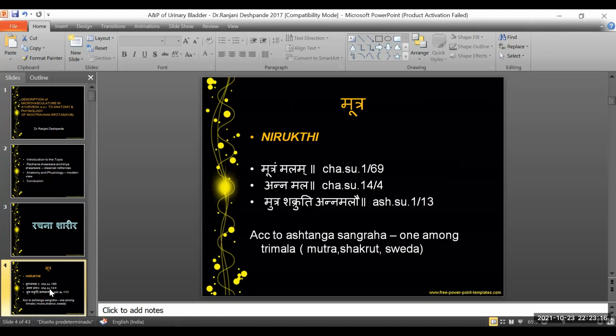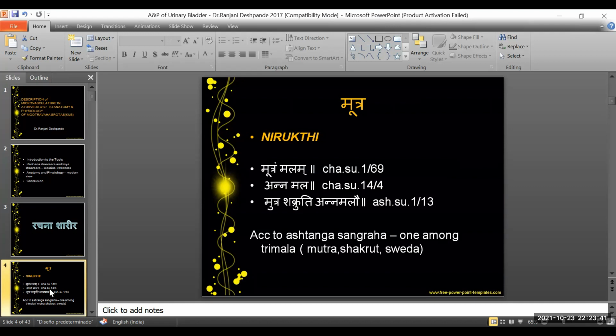So talking about the Rachana, that is the Sharira Rachana, and Sharira Kriya, that's the anatomy and physiology of the Mutravaha Srotas, first we will look up to points that are being described in Ayurveda with respect to the Mutravaha Srotas. Following that, we will be seeing the microvasculature at the level of the kidneys.